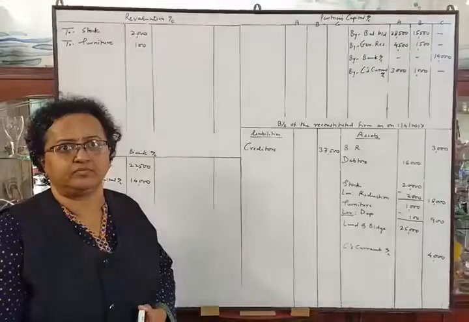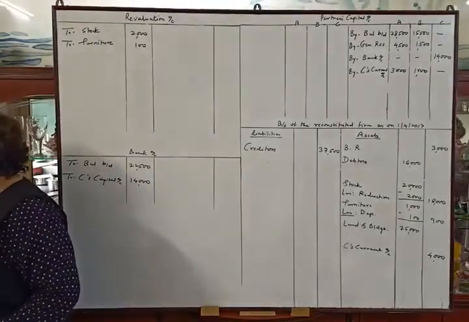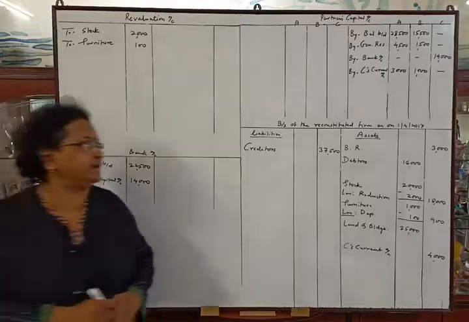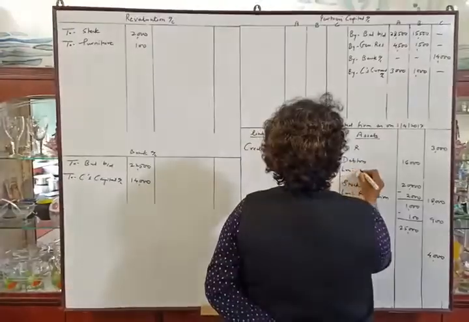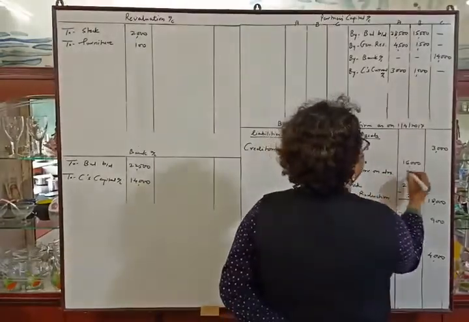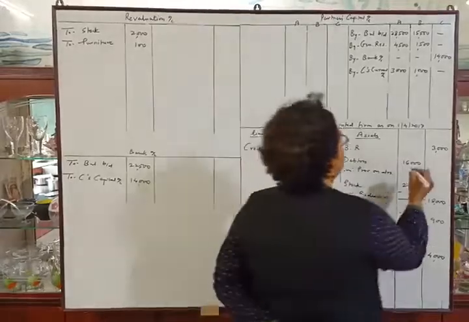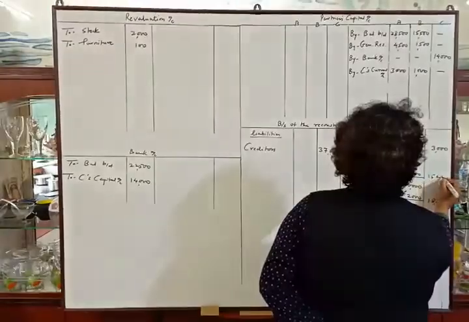Okay. Now the next part of this adjustment: 5% provision for doubtful debts to be created on debtors. So we will deduct the provision from debtors, less provision on debtors. 5% of 16,000 will be 800. So the outer column amount will be 15,200.